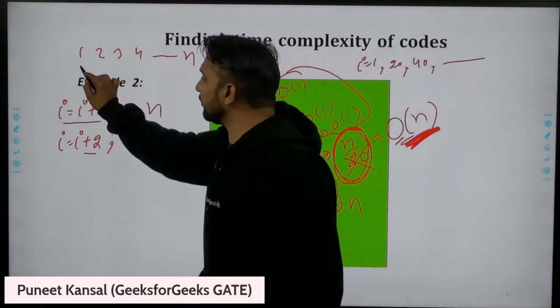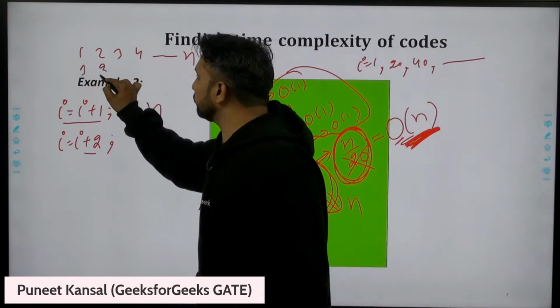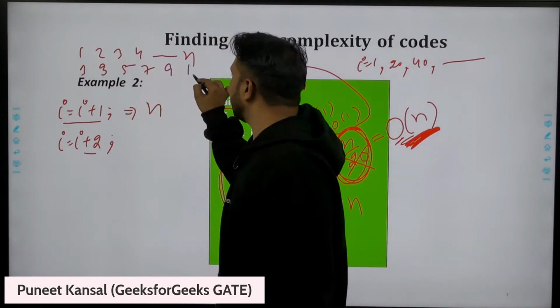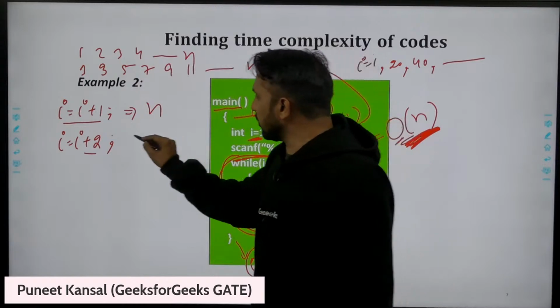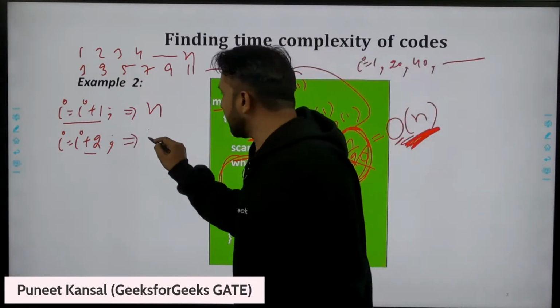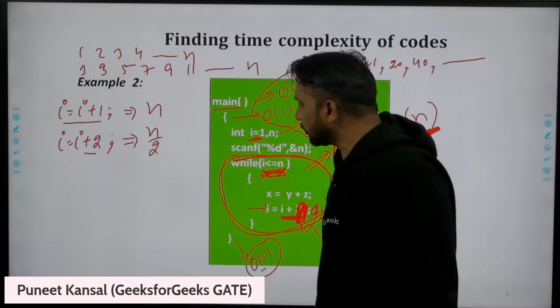Every time I'm incrementing with 2, so that will be 1, then 3, then 5, incrementing with 2 every time, 9, 11, so on up to n. How many times will this loop execute? N by 2 times.